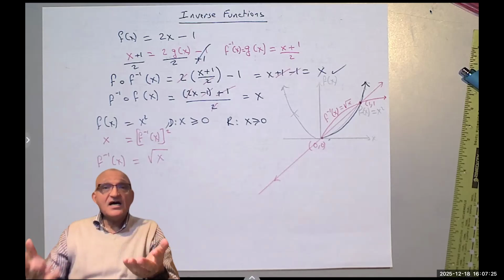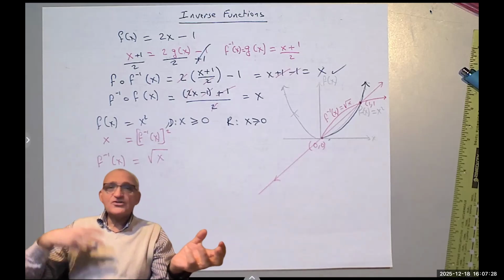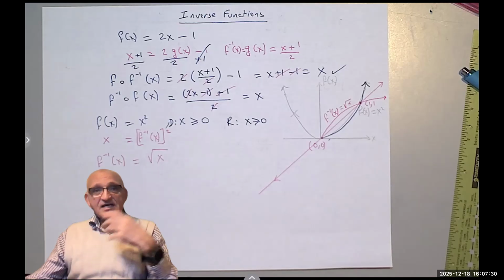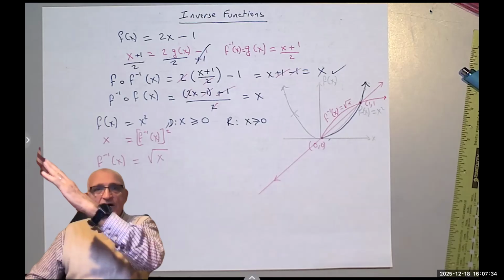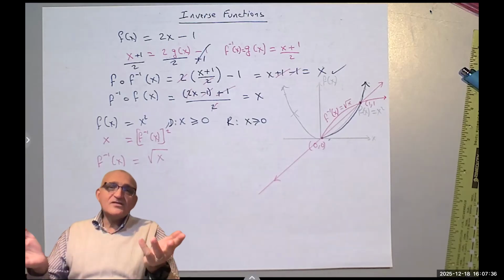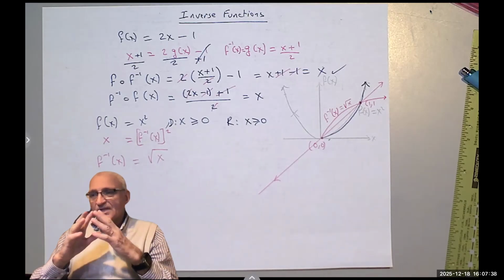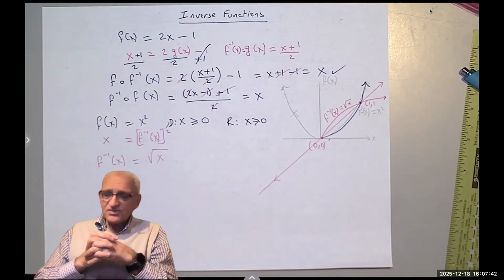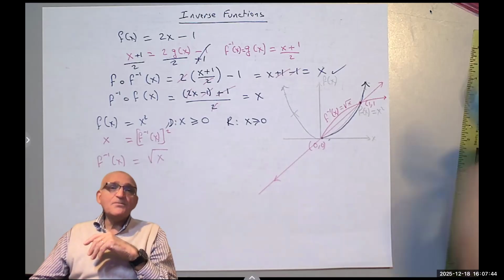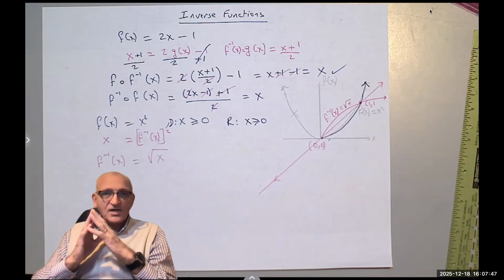Okay, and if it does, the domain of the first becomes the range of the second, and the range of the first becomes the domain of the second, meaning y equals x is the axis of symmetry, or the origin is a point of symmetry. Okay.